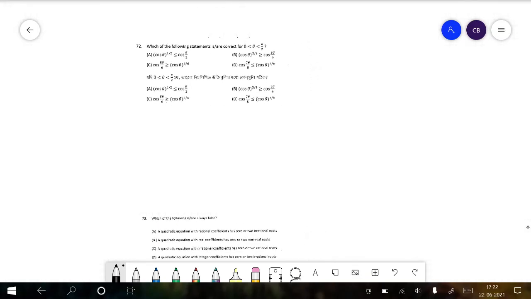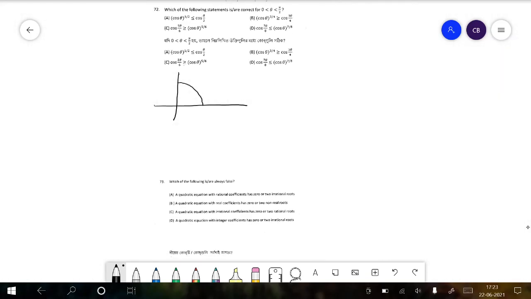Now, in question number 72, we have which of the following statements are correct for theta between 0 and pi by 2. The claim is that root over cos theta is less than or equal to cos of theta by 2. For this we draw a graph. This is cos theta, since we are only concerned with the part between 0 and pi by 2.